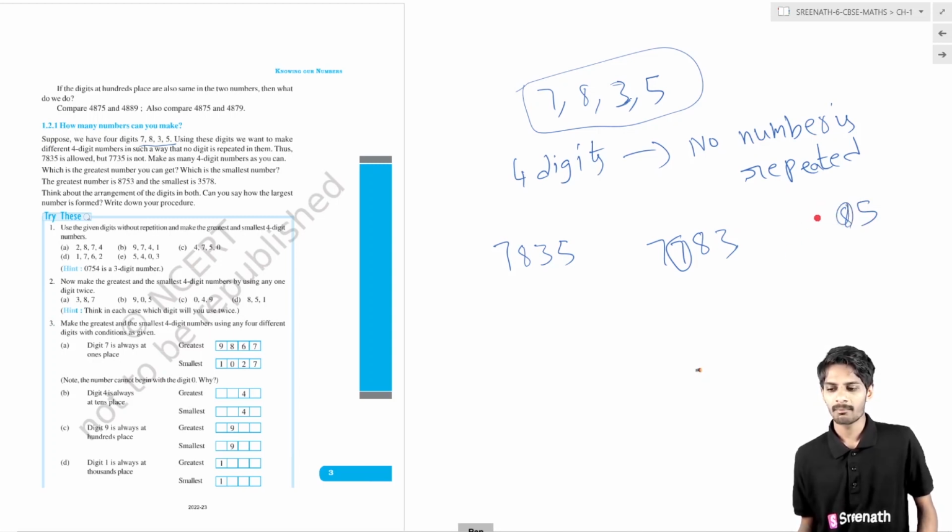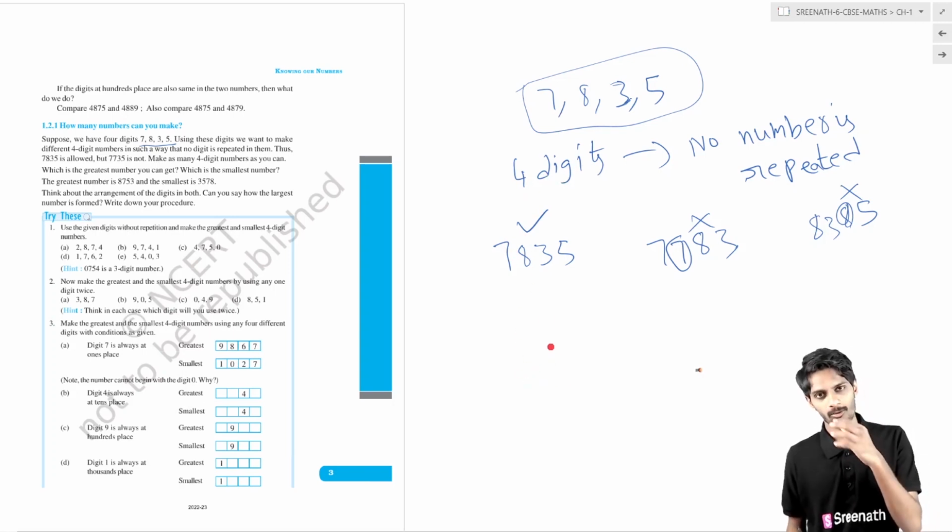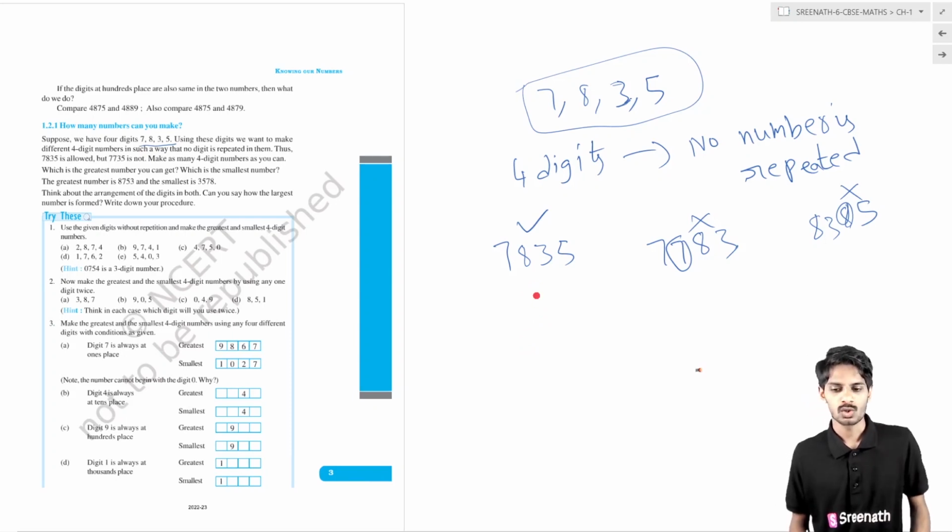So why is it not allowed? No number is repeated. So we have to find this type of numbers which do not have any repeated numbers, and we have to find the 4-digit numbers. How many 4-digit numbers can you find? That is your task and your assignment. After that you have to find the greatest number among all the 4-digit numbers. Then you have to find the smallest number among the 4-digit numbers.